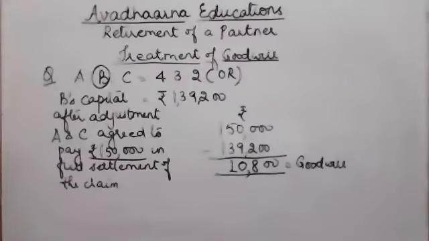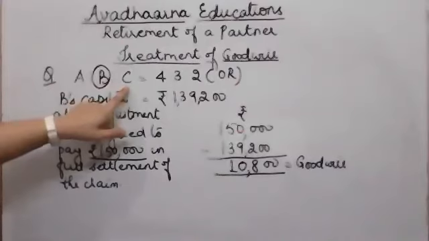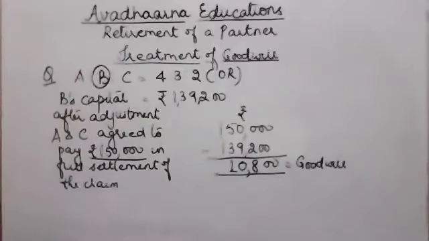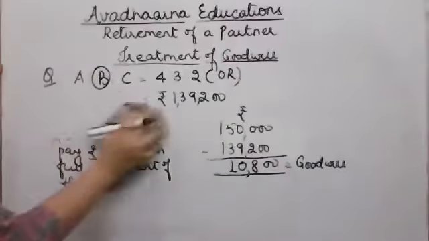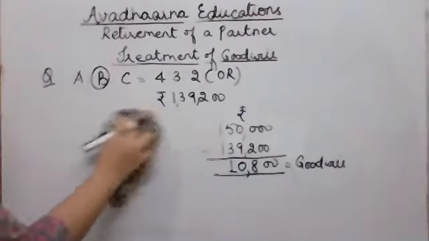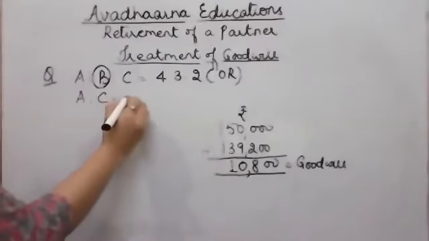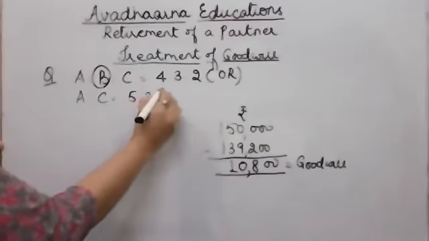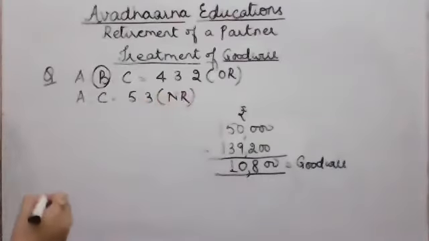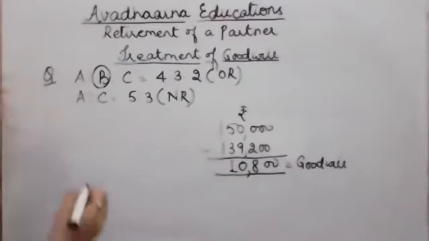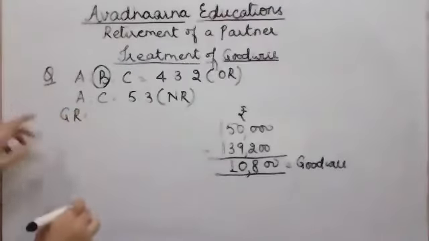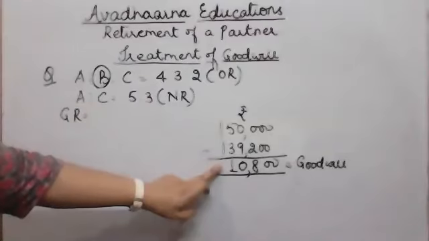If in the question it's given that you have to record the necessary journal entry for adjustment of goodwill, and the new profit sharing ratio between A and C is 5:3, then obviously our next step is to calculate the gaining ratio, because this goodwill is to be given in the gaining ratio.